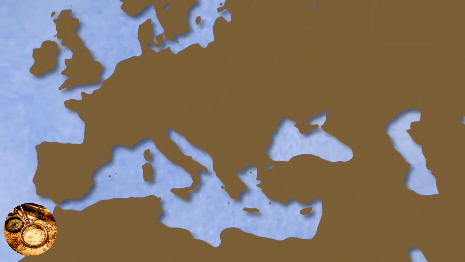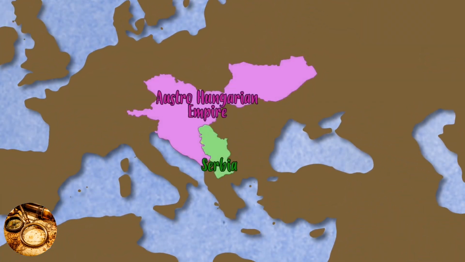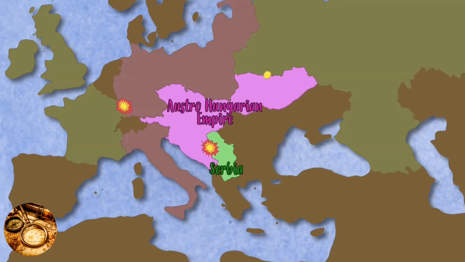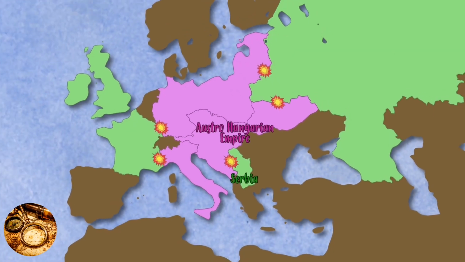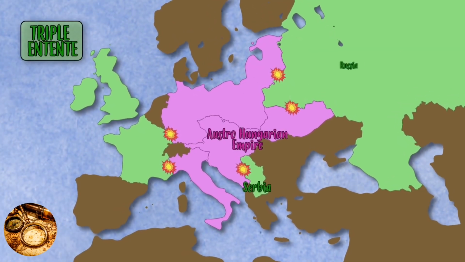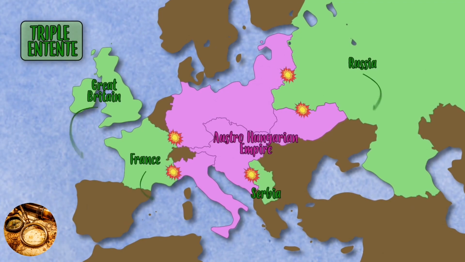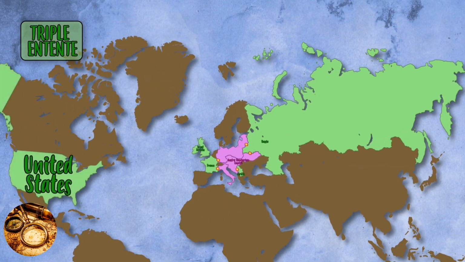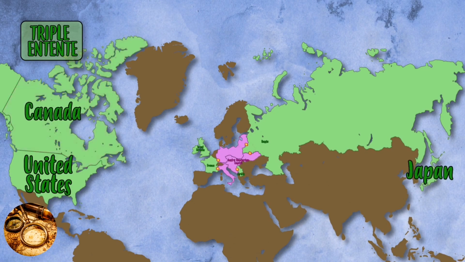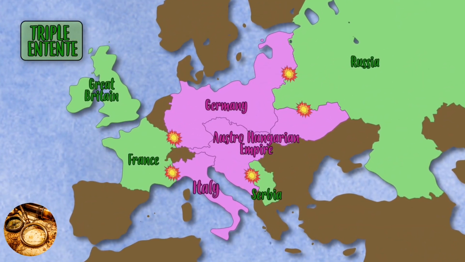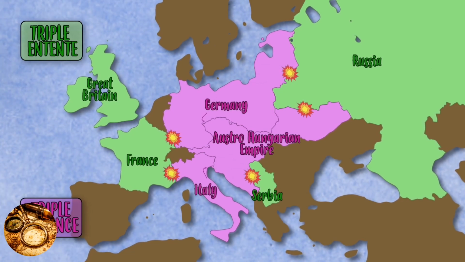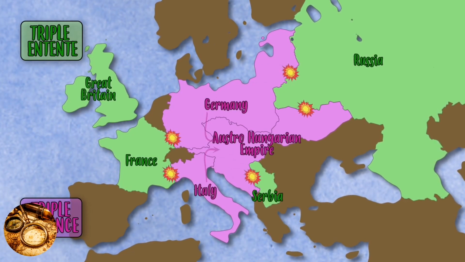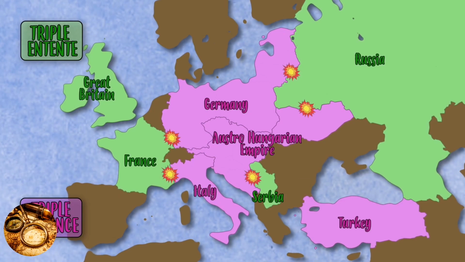This murder made the war commence between Serbia and the Austro-Hungarian Empire, and from then on there was a chain reaction. Lots of other countries joined the war, defending their blocks. The Triple Entente made of Russia, France and Britain supported Serbia, and during the war more and more countries joined them, such as the United States, Japan and Canada. Germany and Italy were members of the Triple Alliance, so they joined in, and thus the bloc had countries like the Turkish Empire and Bulgaria as others to join them.